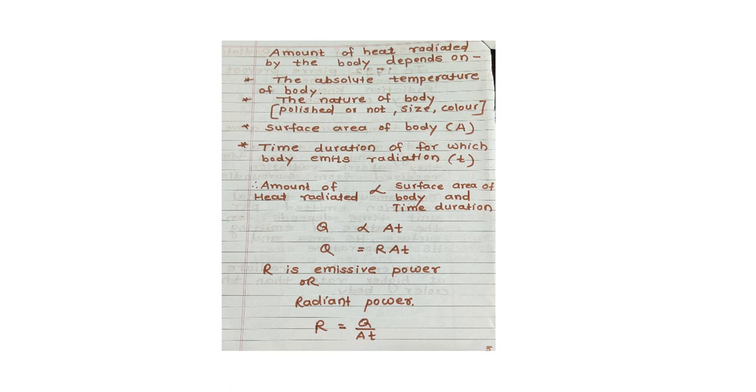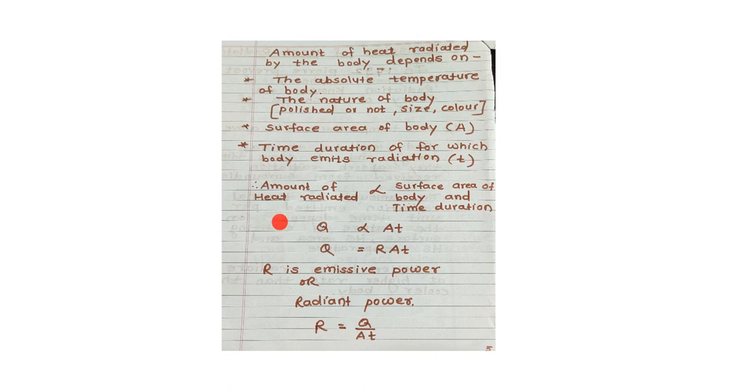The amount of heat radiated by a body depends on some factors. Which factors? The absolute temperature of the body, the nature of the body, meaning polished or not, or size or color, then the surface area of the body, and then the time duration for which the body emits radiation.